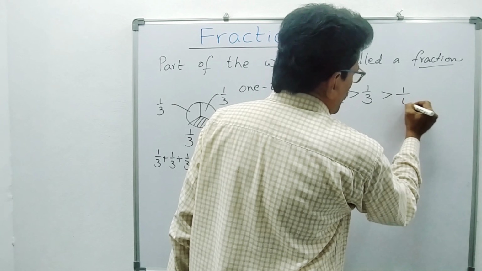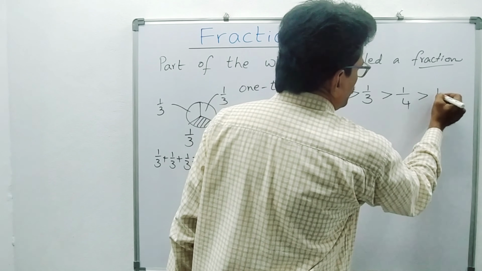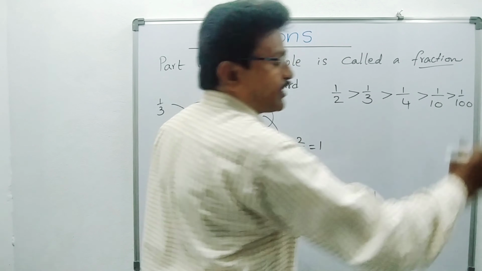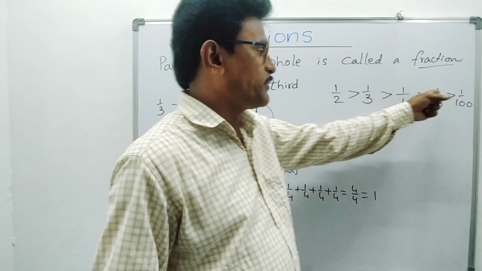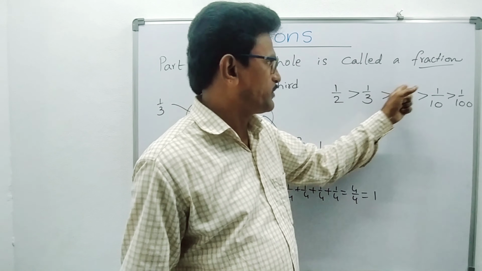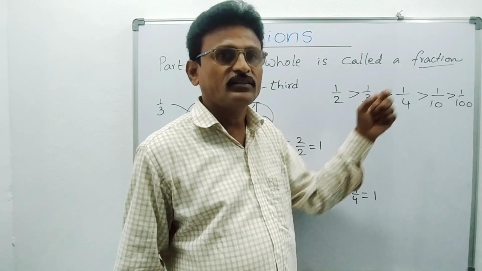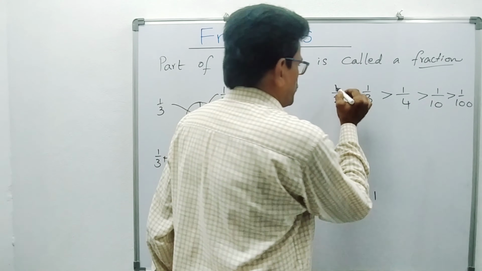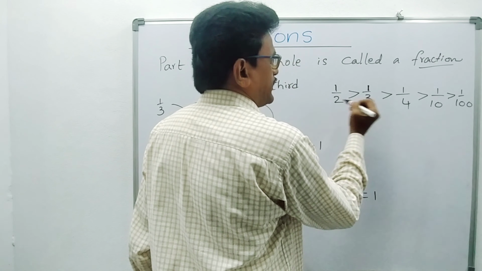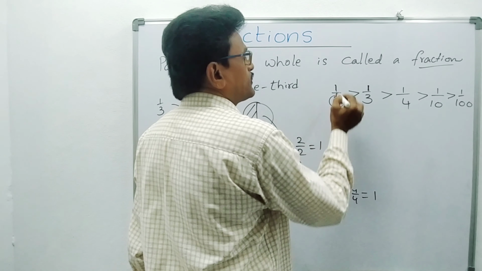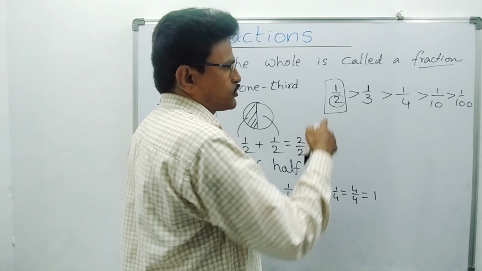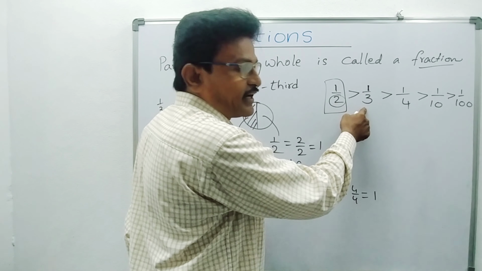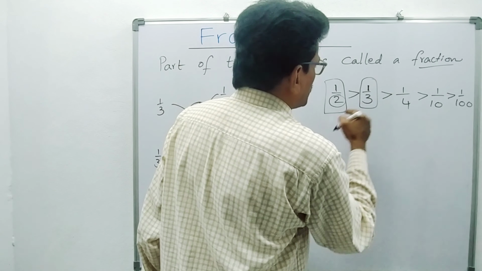If you divide 1 into 4, it is still a small one. If you divide 1 into 10, it is still smaller. Like that, if the denominator is increasing and the numerator is the same number, you observe here, the numerator is the same, but we are increasing the denominator. This time you will get smaller fractions. That means if the numerator is the same number, whenever the denominator is smaller, that fraction is bigger. Here if you compare these two, the denominator is bigger, so this fraction is smaller compared to this.